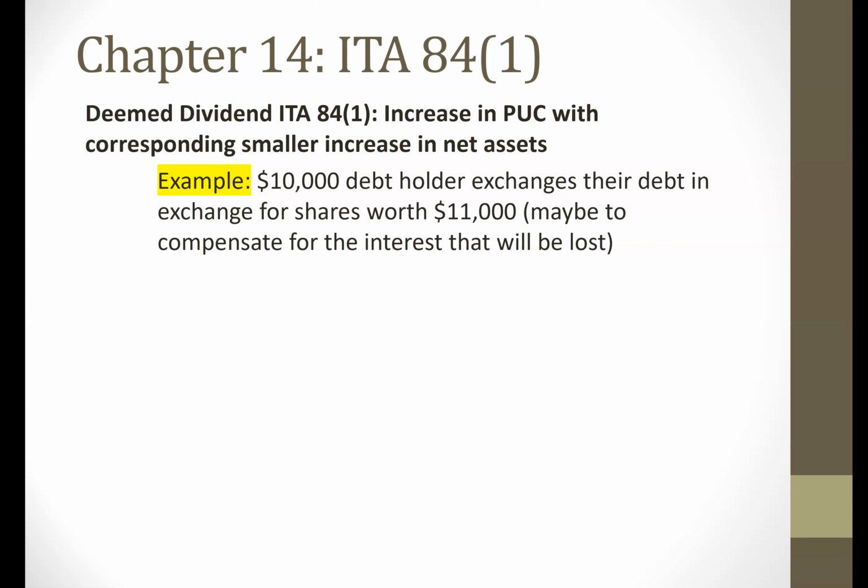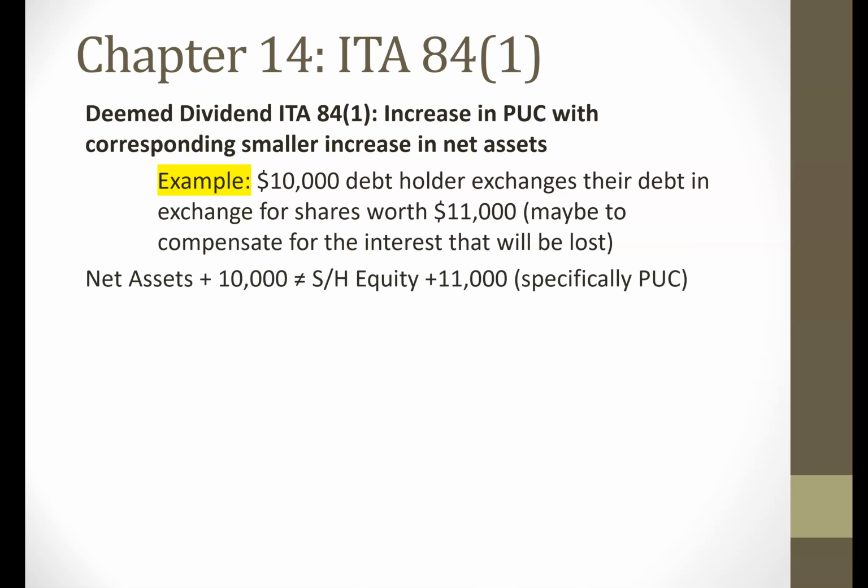So think about the accounting equation. Assets equals liabilities plus shareholders' equity. If we rearrange that, assets minus liabilities is your net assets. That should equal your shareholders' equity. So let's think about it in that concept. The net assets will increase by 10,000 because liabilities are going to be reduced by 10,000.